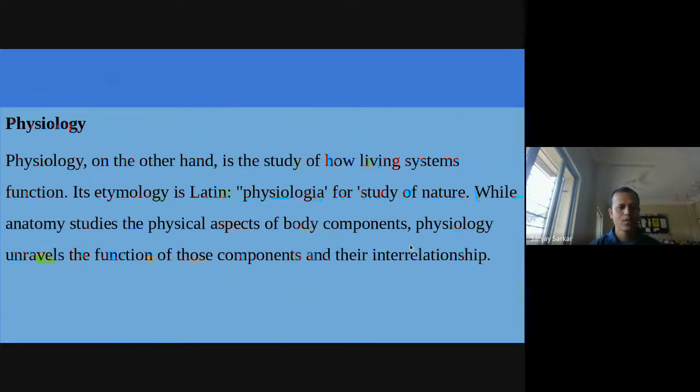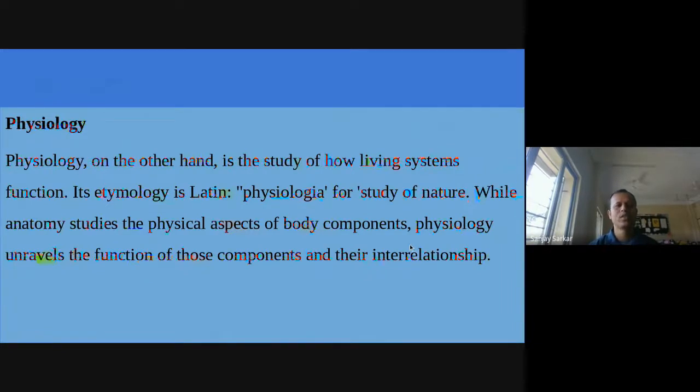Next is physiology. Physiology, on the other hand, is the study of how living systems function. Its etymology is Latin, physiologia, for the study of nature. While anatomy studies the physical aspects of body components, physiology unravels the functions of those components and their interrelationship.